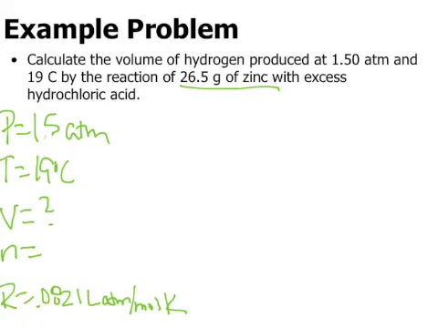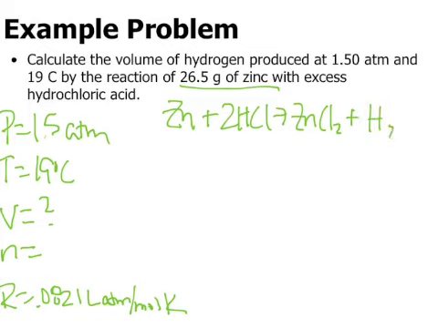Just like before, I have to set up an equation for this. So I have Zn plus 2HCl, and I'm going to go ahead and balance as we do it here. It gives me ZnCl2 plus H2. The reason I have to do this is because it gives me zinc, but it asks for volume of hydrogen. So I can't just convert zinc grams to moles, because that's not what the rest of this information is for. The rest of this information is for hydrogen. So I have to convert it to moles first.